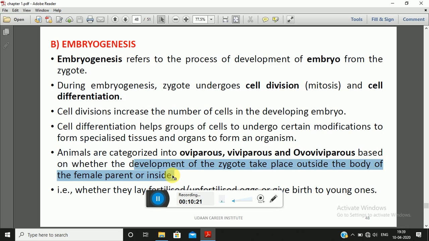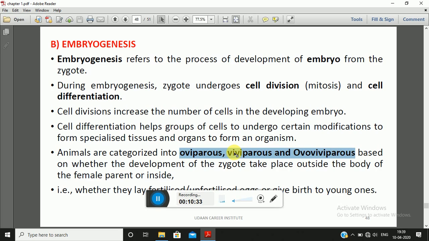So depending upon where the development of the zygote takes place, animals are classified into three different types: oviparous, viviparous, and ovoviviparous. That is, either they lay fertilized or unfertilized eggs, or they give birth directly to the young ones.